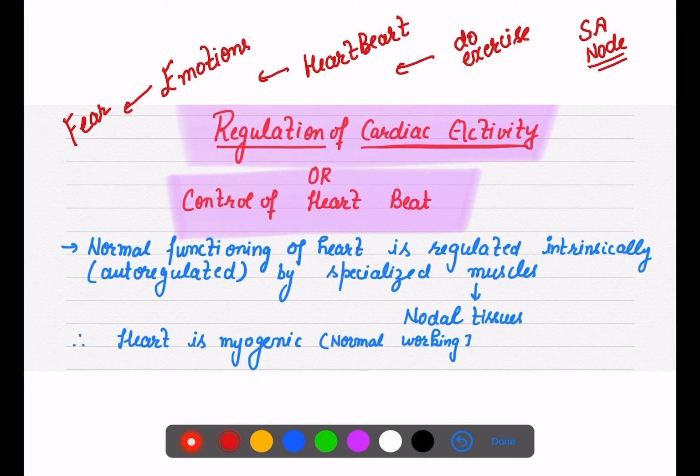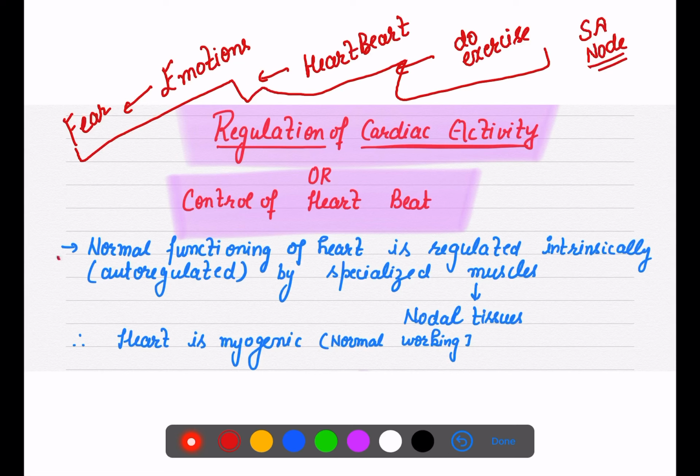So what are these conditions? These are some special conditions, not normal conditions, right? In these special conditions, there is another regulation through which our cardiac activity, or heartbeat, gets controlled.